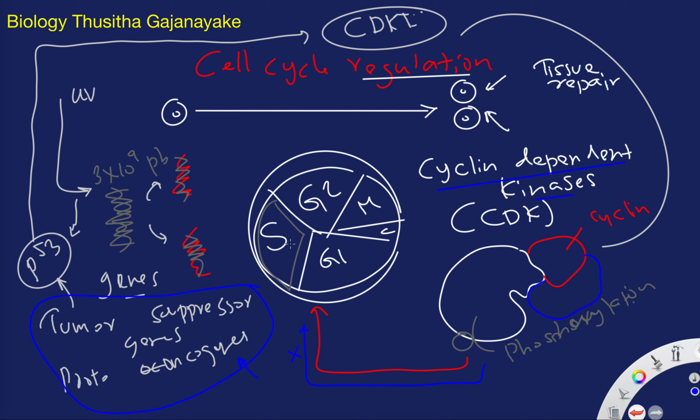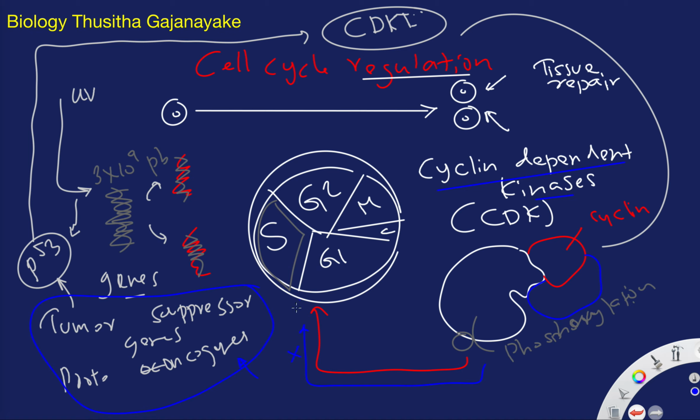Just to wind up with a summary of the lesson: the cell cycle is controlled strictly because the DNA should be correct and because of the requirement for cells, for example in tissue repair, we need the correct amount of cells at the right time. This is done by cyclin dependent kinases together with cyclin and phosphorylation, making an active complex.